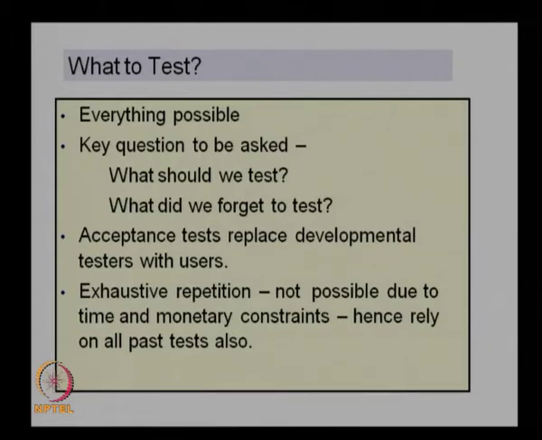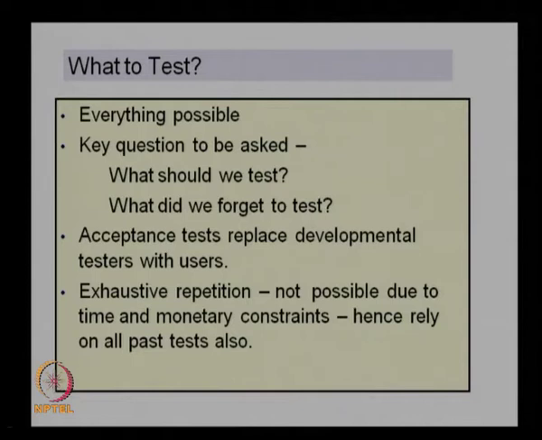So, it is not possible to have an exhaustive test of the system at the acceptance level. Most of the time you will have to rely on the past tests also. Some of the data from the past tests, basically in the qualification stage and other subsystem integration stages, will be used here.